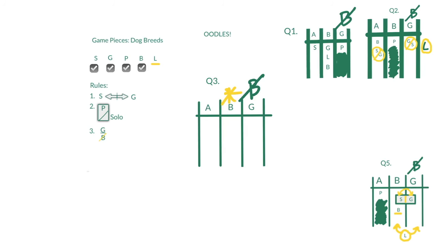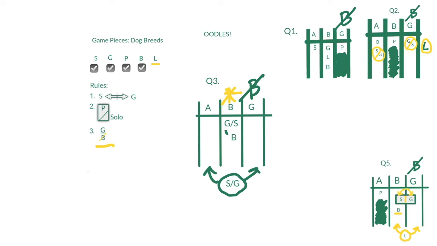For question 3, we're asked to maximize the dogs in kennel B, and we can immediately think that putting the poodle in kennel B is a bad idea. It's going to lock out every other dog. We can put the S in B, and then the G is going to float between A and G, or we can also put the G into kennel B, and the S would float between A and G. Either way, we're only going to be able to put one of those dogs into kennel B, so we can add a split option and put that dog into our board.